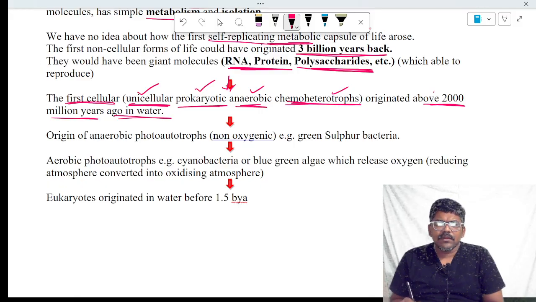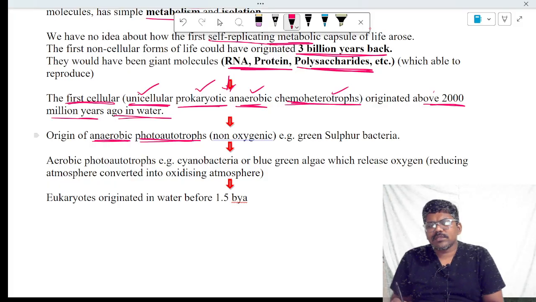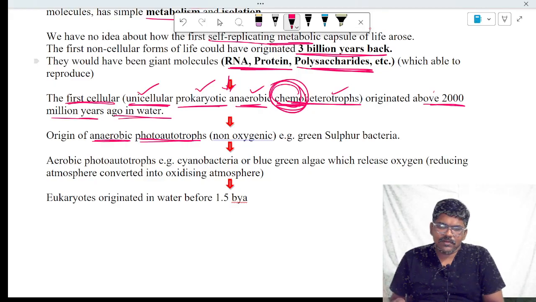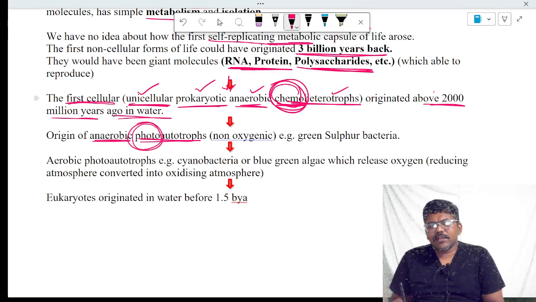Later, these anaerobic chemoheterotrophs were converted into anaerobic photoautotrophs. Chemoautotrophs utilize chemicals, and photoautotrophs utilize light.